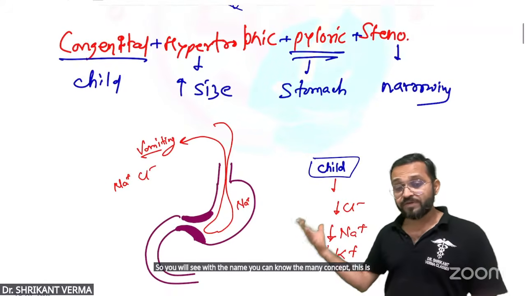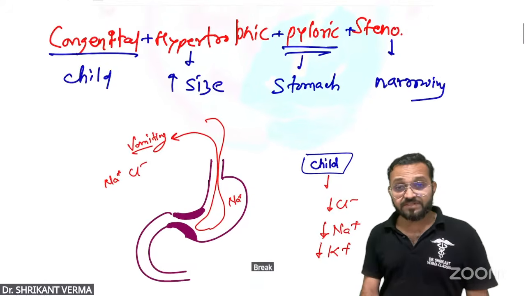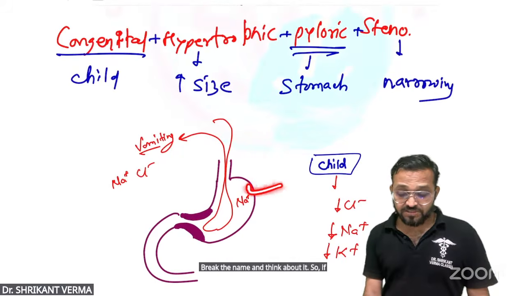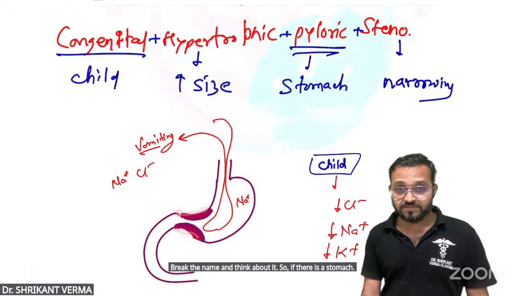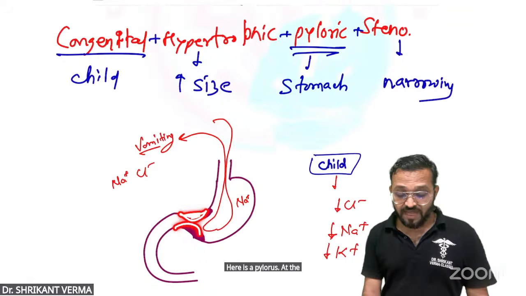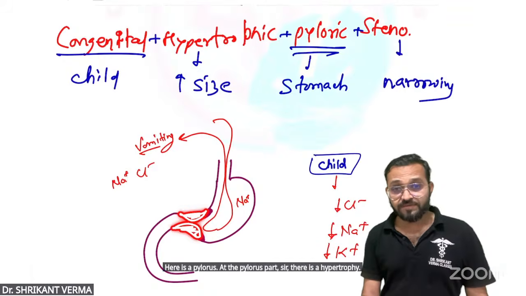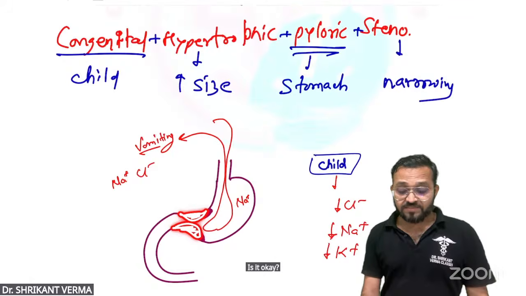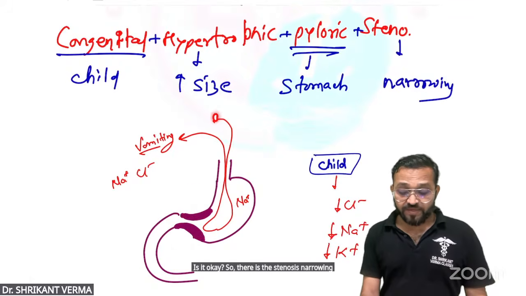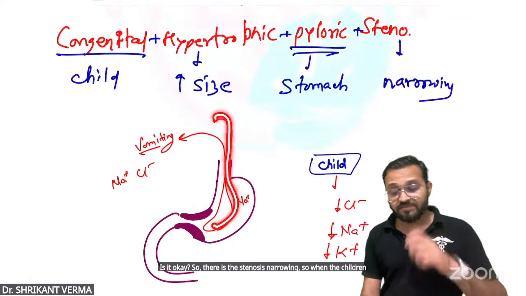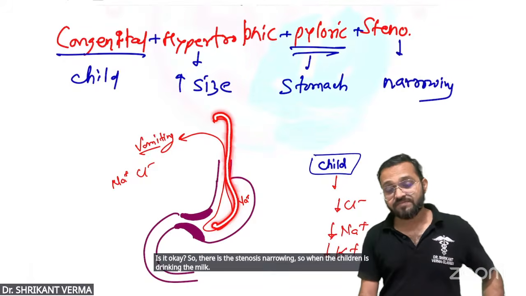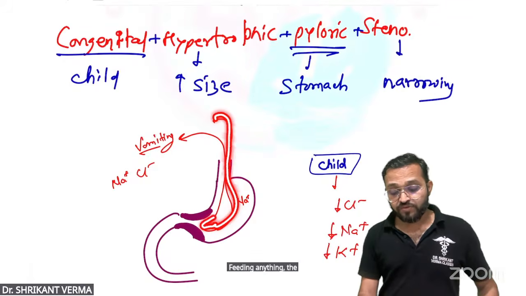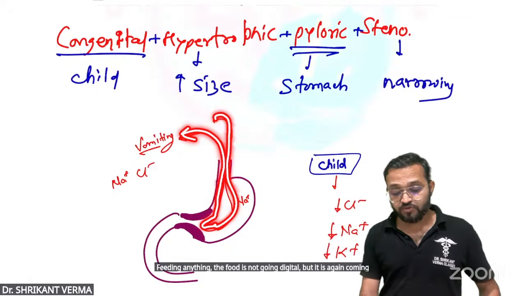This is a pediatric topic, a surgery, medicine topic. Break the name and think about it. If there is the stomach, here is the pylorus. At the pylorus part there is a hypertrophy, so there is stenosis, narrowing. So when the child is drinking milk or feeding, the food is not going distal, but is coming out again. So this is the vomiting.